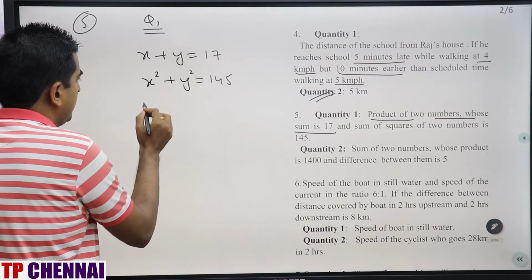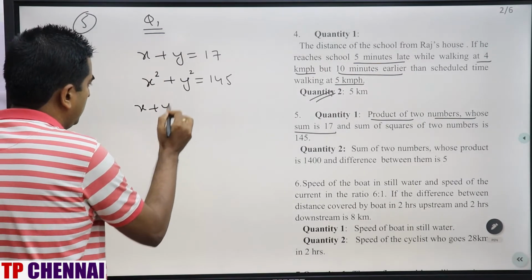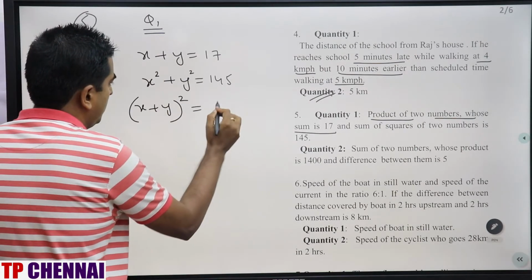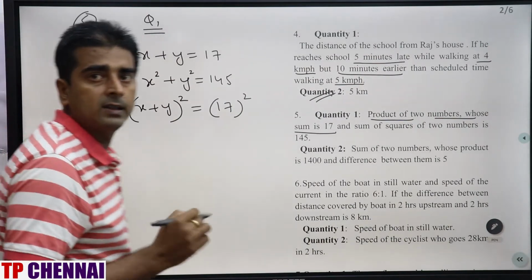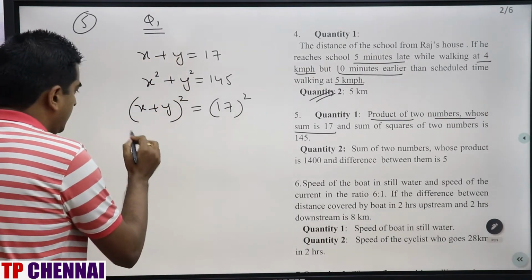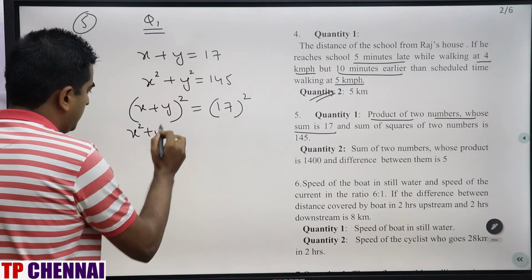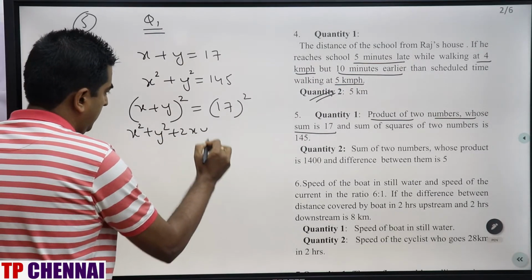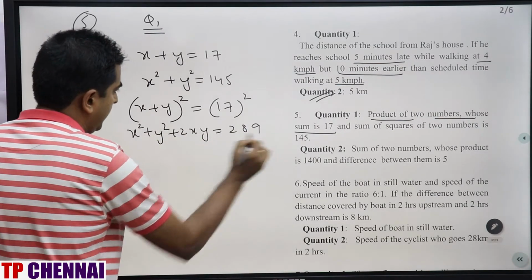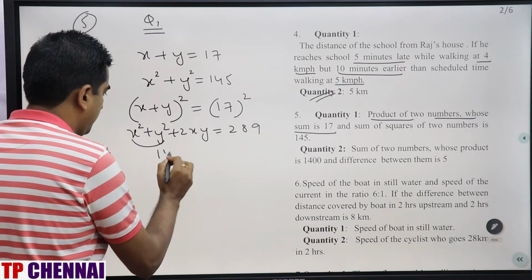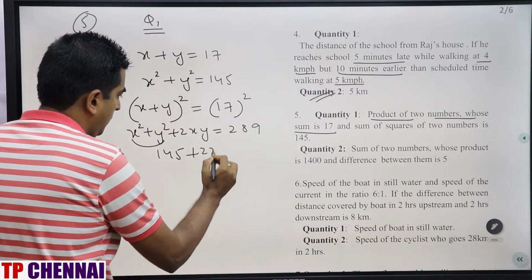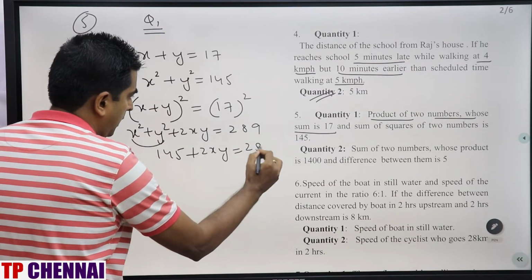If you square the first one, so x plus y whole square is equal to 17 square. What is x plus y whole square? What is a plus b whole square? a square plus b square plus 2ab is equal to 289. x square plus y square is 145. So this part is 145 plus 2xy is equal to 289.